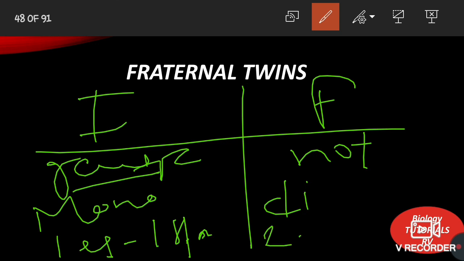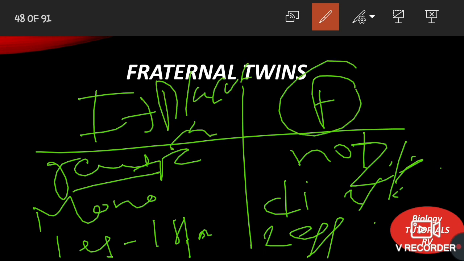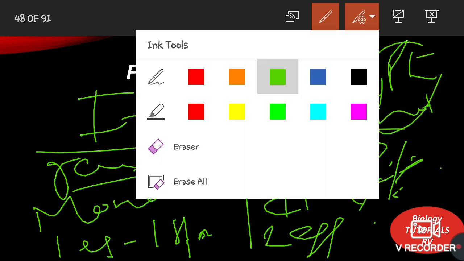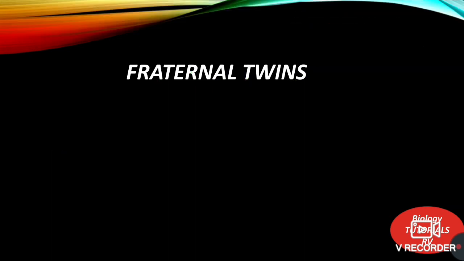Fraternal twins, 2 eggs and 2 sperms. And in identical twins, the placenta is shared. And in fraternal twins, the placenta is not shared. That means 2 separate placentas. This is all about the difference between identical twins and fraternal twins.